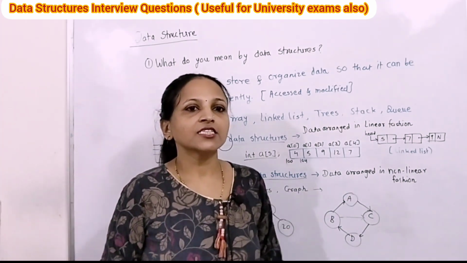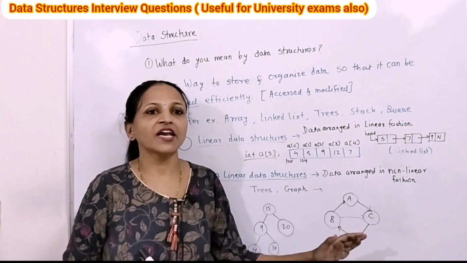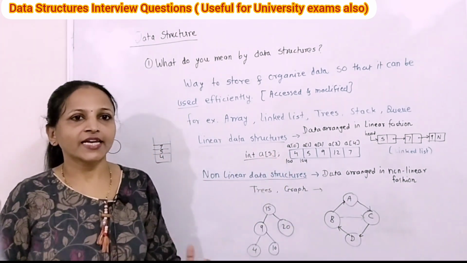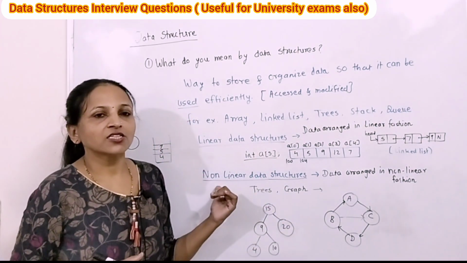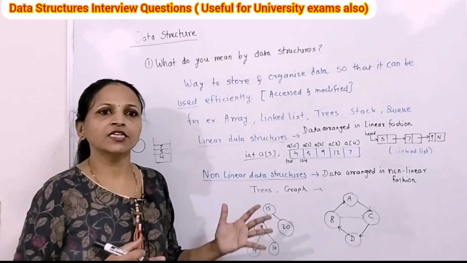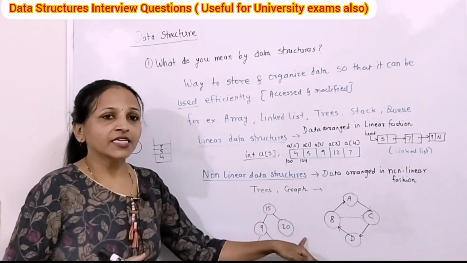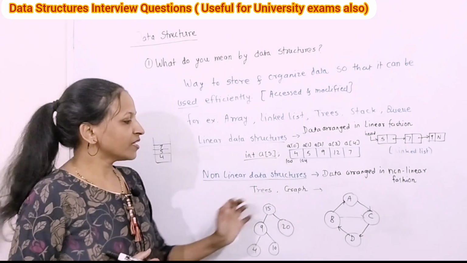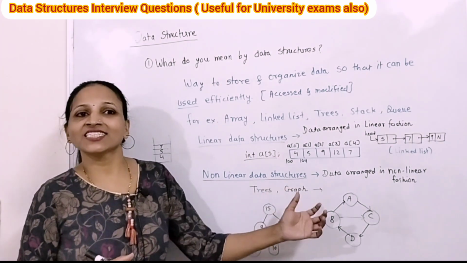In a linear data structure, just keep in mind the elements are stored in a sequential or linear manner, and examples are array, linked list, stack, queue. And in a non-linear data structure the elements are stored in a non-linear fashion. There is no linear or sequential manner for storage and manipulation. Here the elements can be connected with more than one element. Examples are trees and graph.